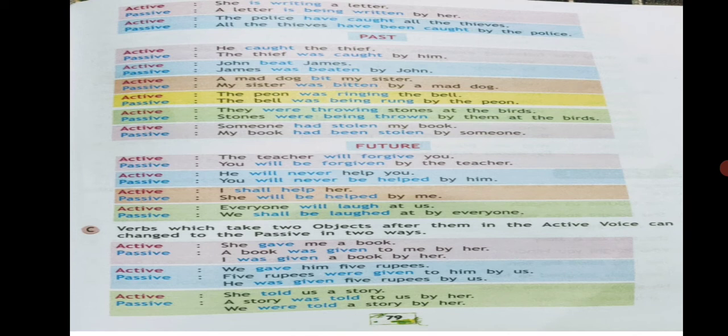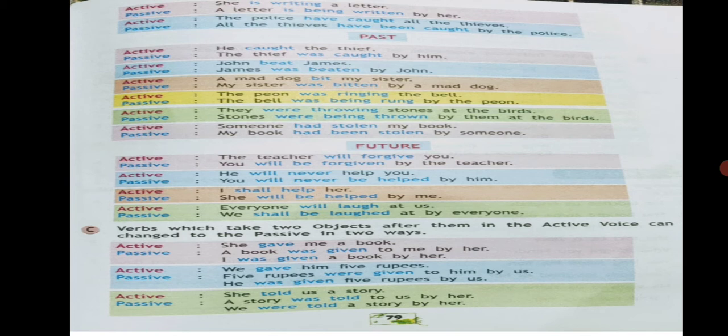She is writing a letter, a letter is being written by her. The police have caught all the thieves, all the thieves have been caught by the police. Now let's see in the past tense how it is given. He caught the thief, the thief was caught by him. John beat James, James was beaten by John. A mad dog bit my sister, my sister was bitten by a mad dog.